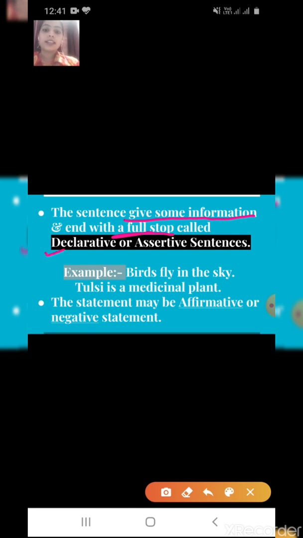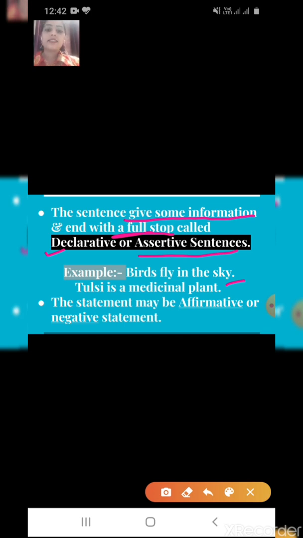It is called declarative, meaning it is declaring something or giving some information, and the sentence ends with a full stop. Like, birds fly in the sky. It gives us information that birds fly in the sky. This is a normal sentence. This is a declarative or assertive sentence because it ends with a full stop.